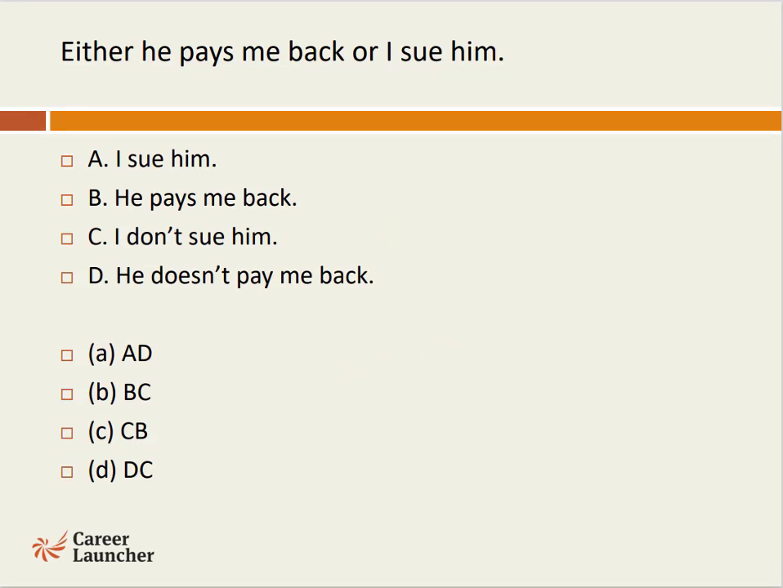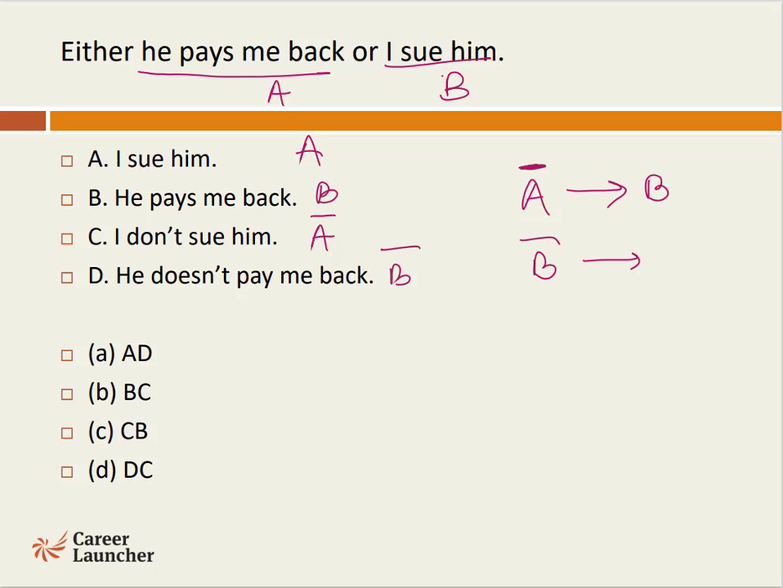Either he pays me back or I sue him. So if I define this as event A and this as event B, I sue him is A, he pays me back is B, I don't sue him is A dash, he doesn't pay me back is B dash. We are talking about either or. So the possible or the valid outcomes would be A dash leading us to B or B dash leading us to A. This is what we are looking at.